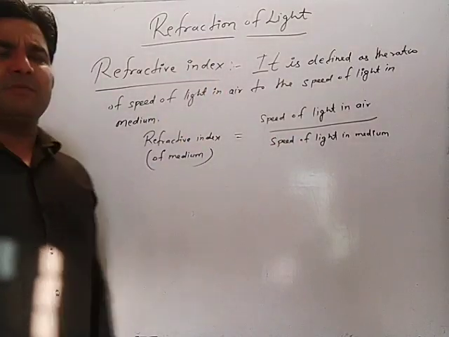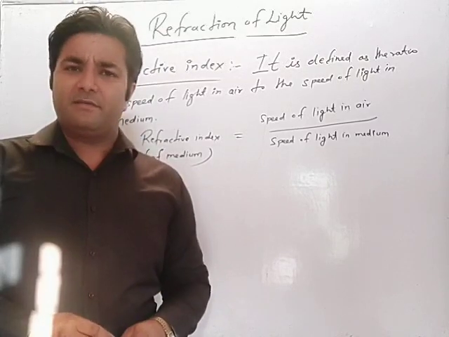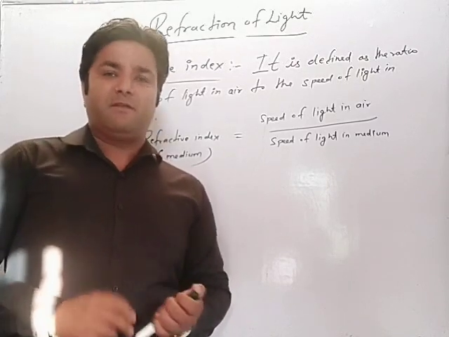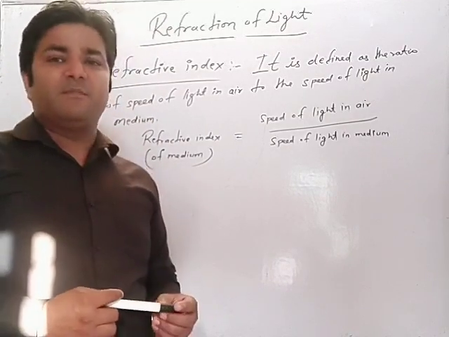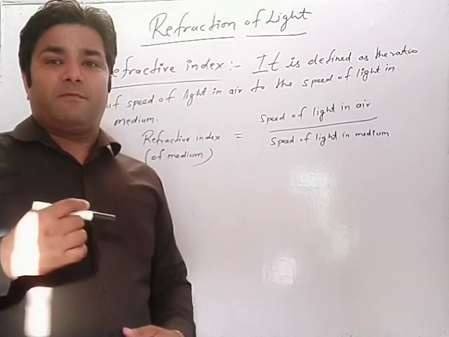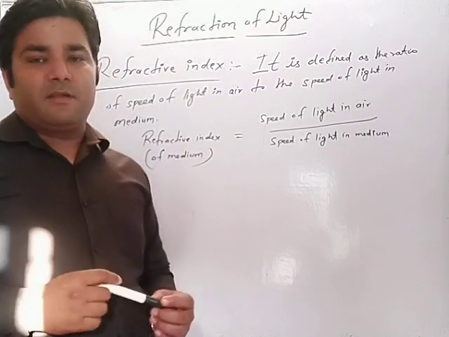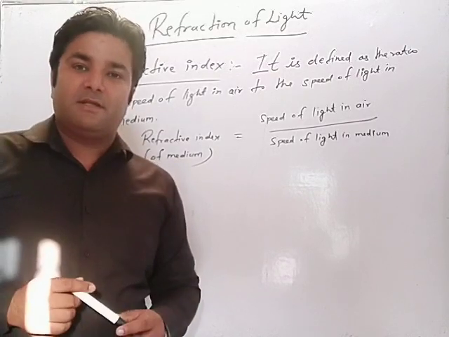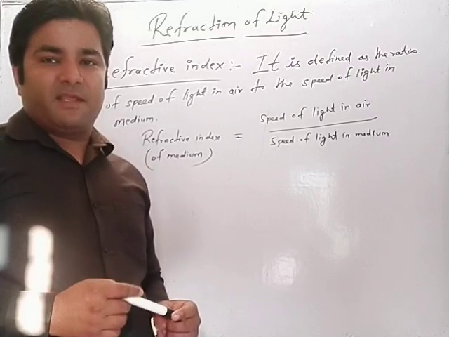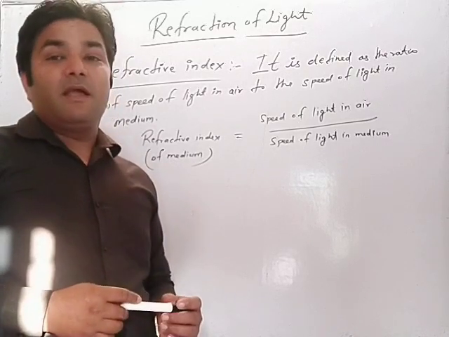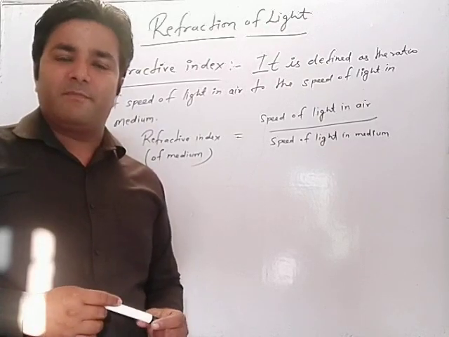But always remember one thing: the speed of light in different media is different. And whenever light passes from one medium to another medium, the speed of light may or may not vary, but whenever the path changes from its original direction, then the phenomenon is defined as refraction. And here the refraction concept is measurable whenever the refractive index of the medium varies.